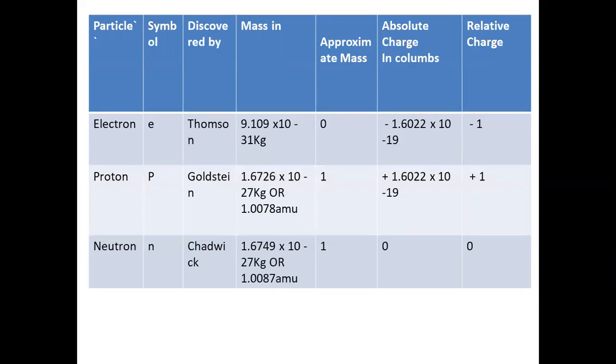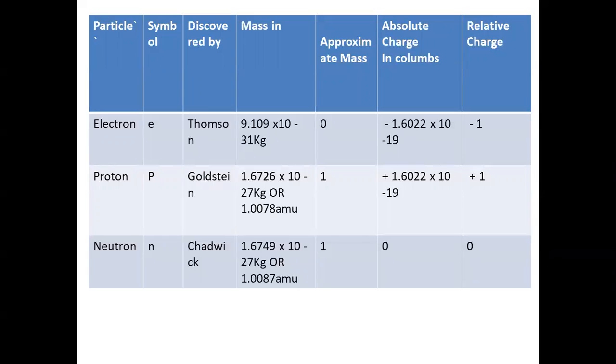We generally consider it as zero mass, or its mass is negligible. It is a very light particle and it has unit negative charge, and the charge of the electron is minus 1.602 into 10 to the power minus 19 coulombs.